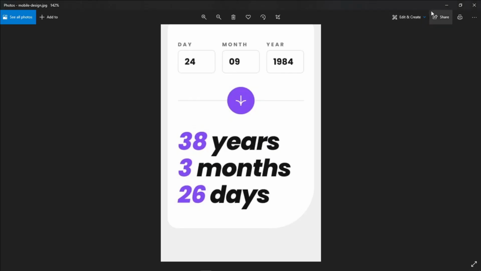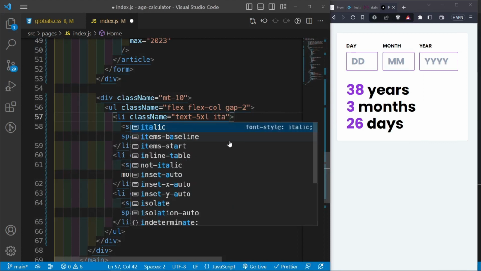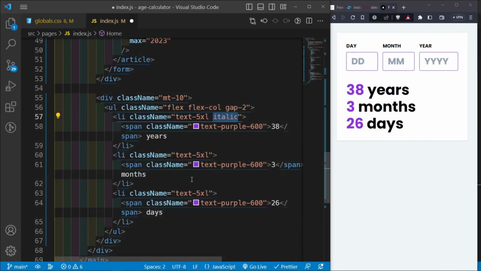Let me see. This should be italic. So let's go inside here and make it italic. And then let's copy this class and paste it here and paste it here, which is going to make it italic.